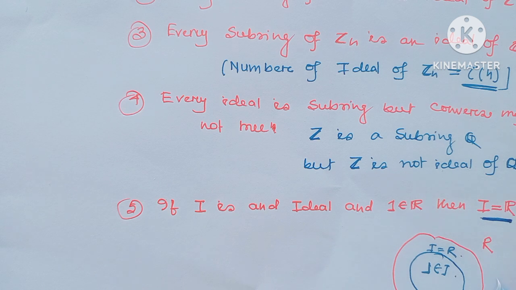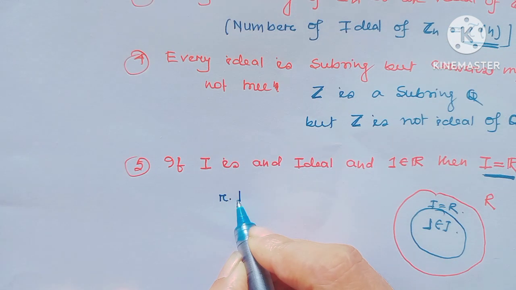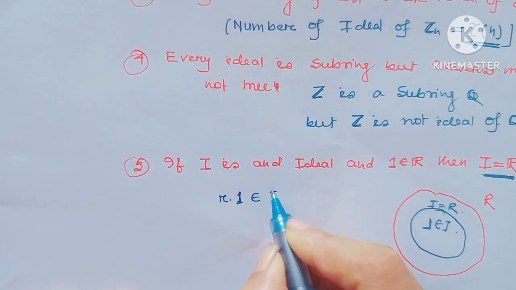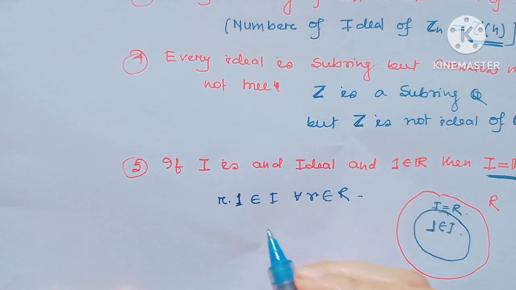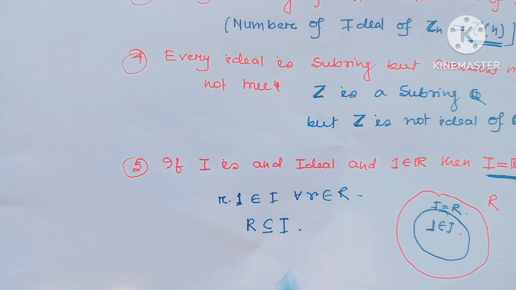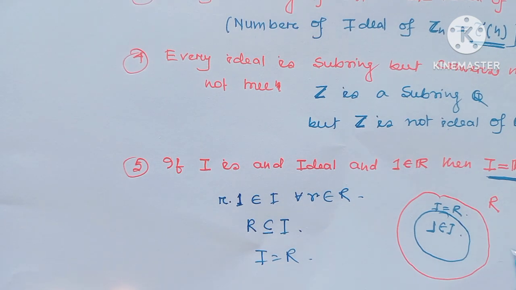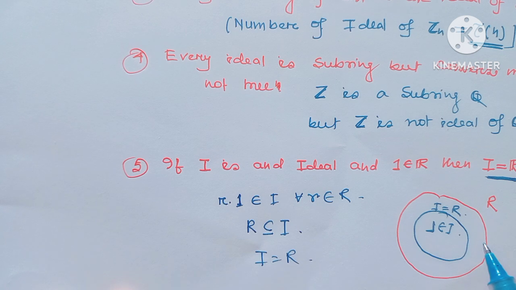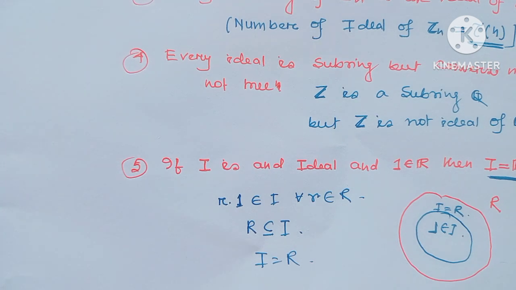if R is the ring and 1 belongs to the ideal, then r·1 belongs to I, and this is true for all r belonging to R. Therefore, R is contained in the ideal I, so actually I equals R. When the ideal contains the unity, then the ideal I equals the whole ring.